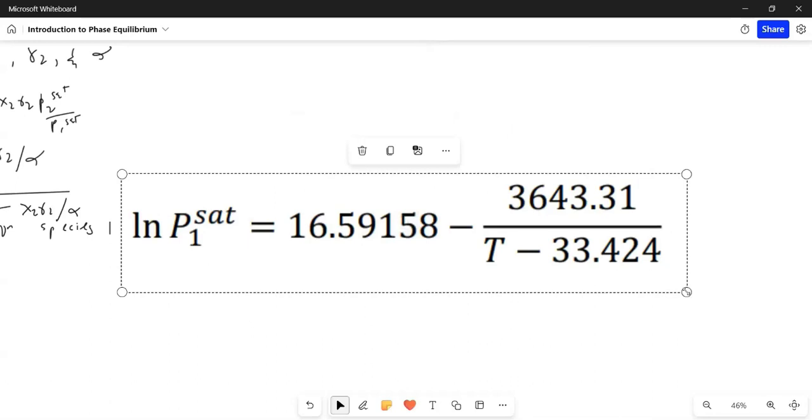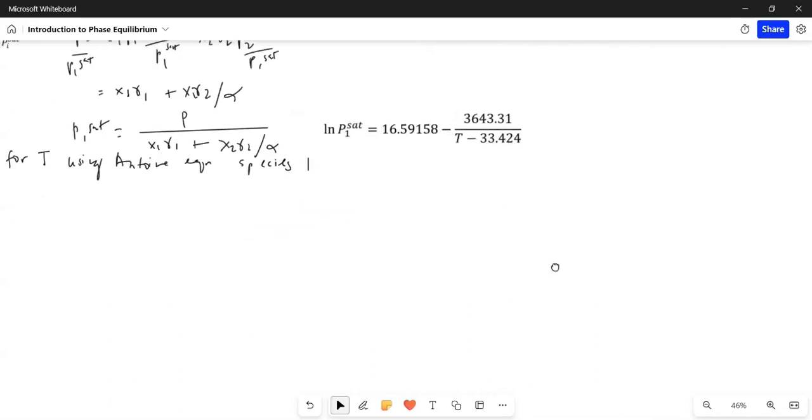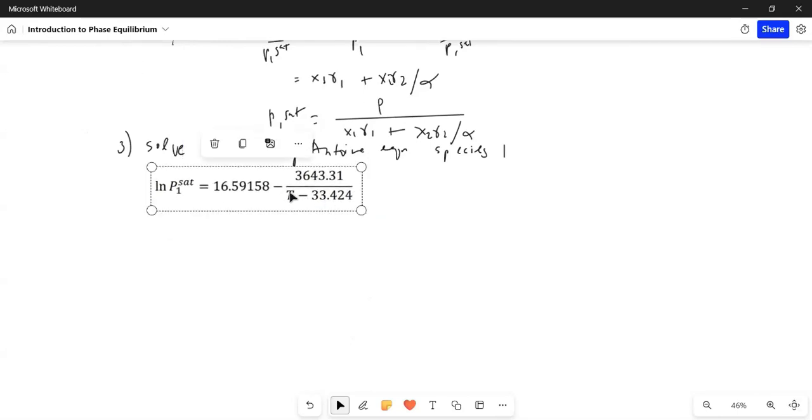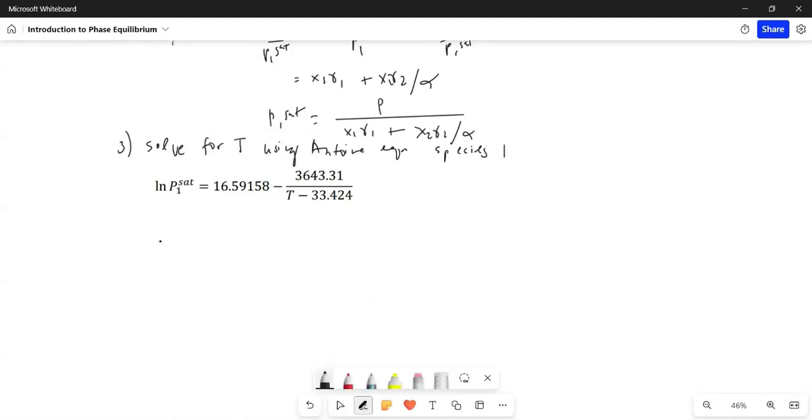So just isolate T on one side of the equation, and then the final step is to repeat using this T. Use this T and repeat steps 1 to 3.